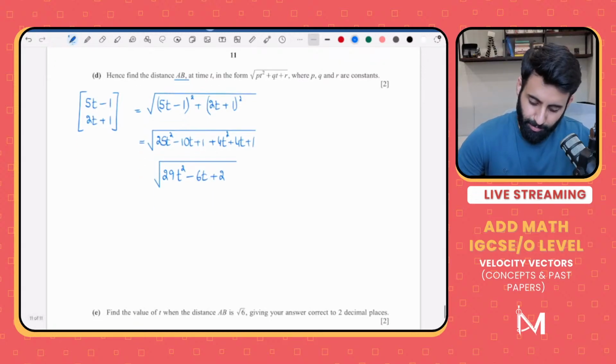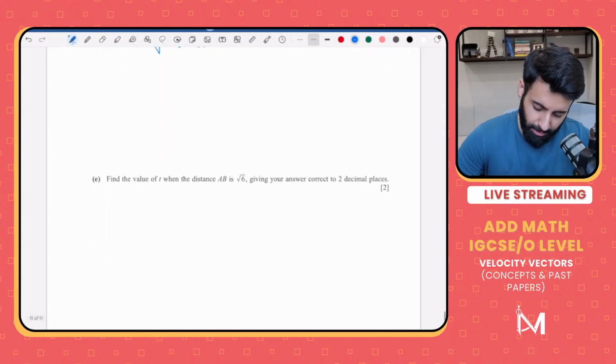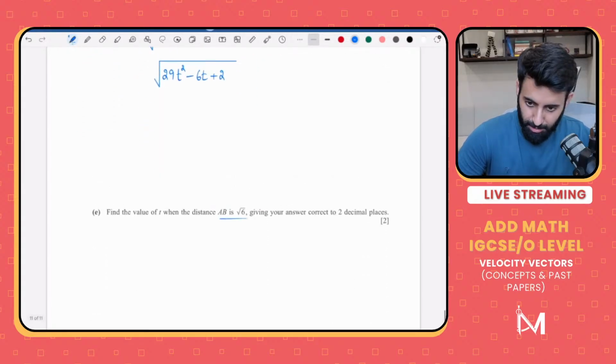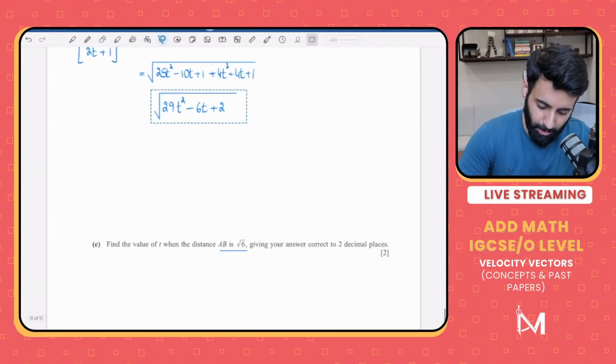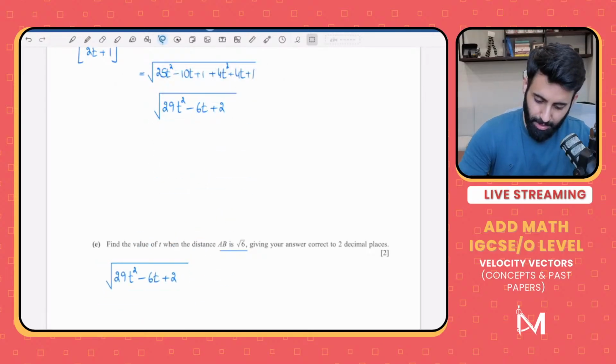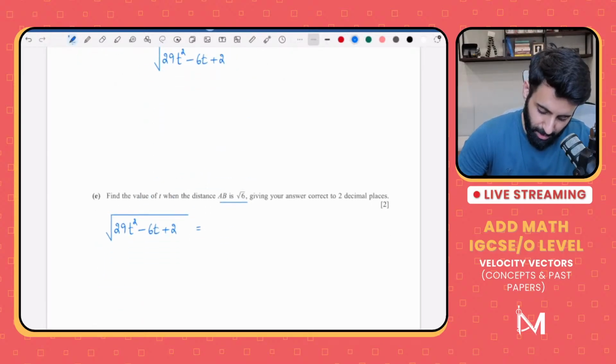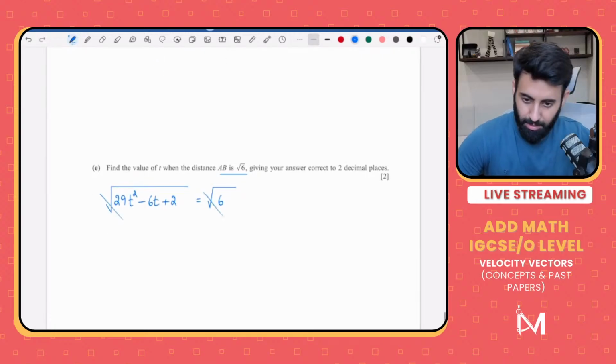Okay. So then the question says, find the value of t when the distance AB is equal to root 6. So we were told what the distance AB is equal to. AB is equal to the square root of 6. So we equate the distance, they're both equal. So let's work this out.